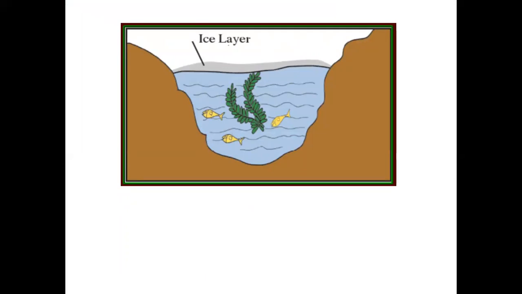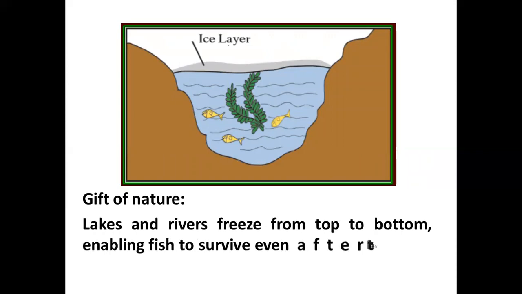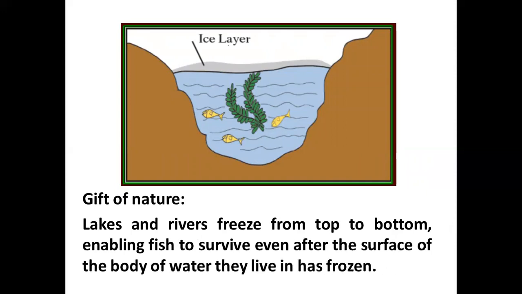Now, see in the case of a lake, once the water at the surface of the lake starts freezing, it starts floating on the water of the lake. So, the temperature of the water below the ice bed is 4 degrees Celsius. Therefore, the creatures in the lake and fish are able to survive even after the surface of the body of water they live in has frozen.